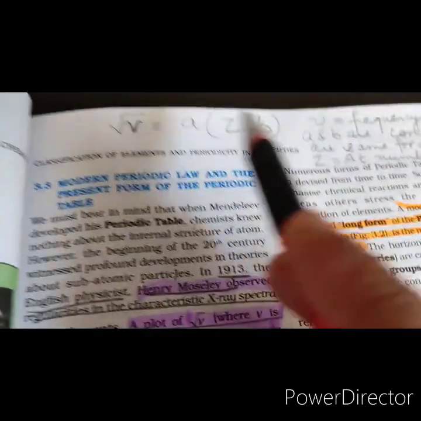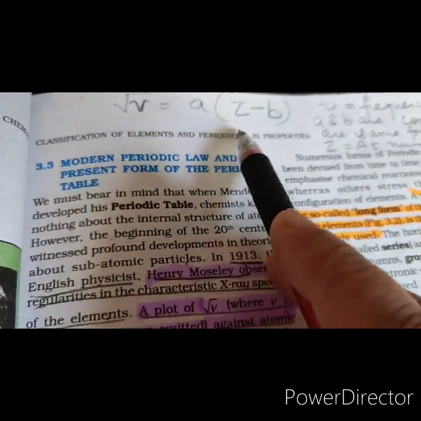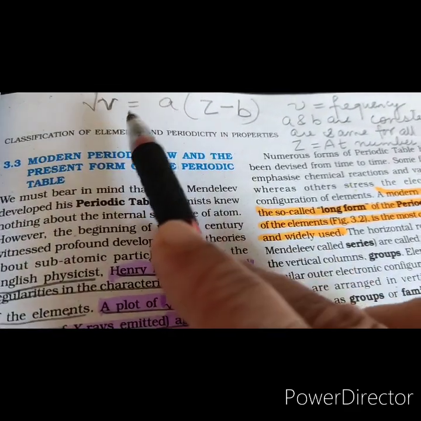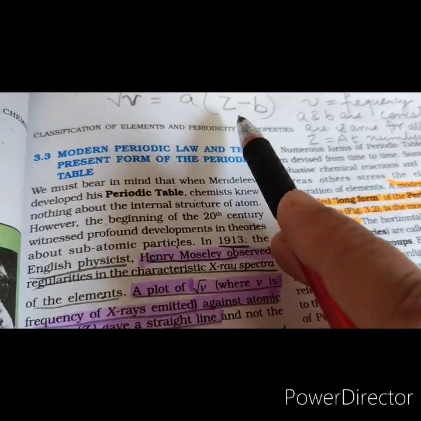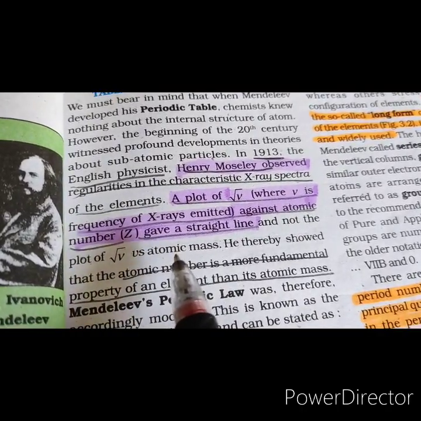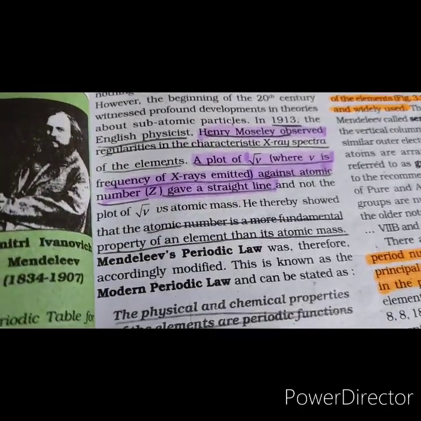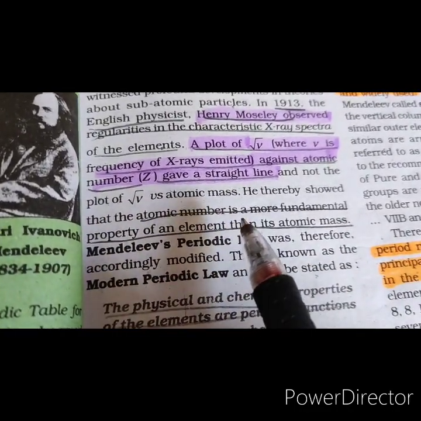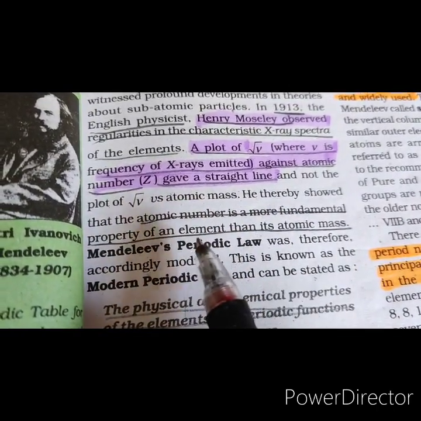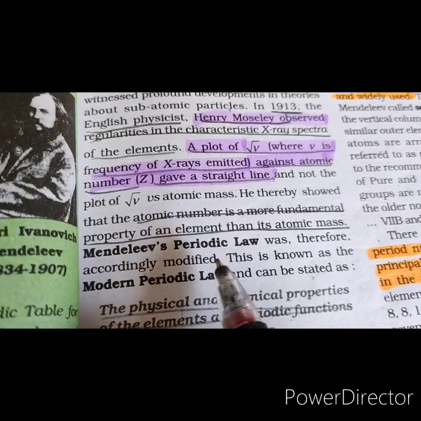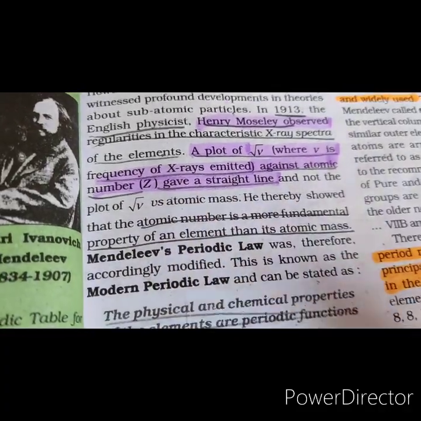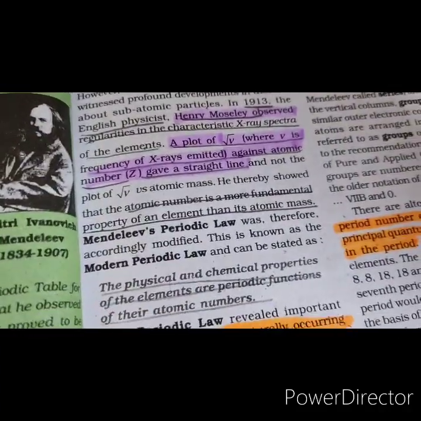He gave a general equation, root nu is equal to A(Z minus B), where A and B are constants. They are the same for all elements. Nu is frequency, Z is atomic number. A plot of root nu versus atomic number gave a straight line. This led Moseley to conclude that atomic number and not the atomic weight is the fundamental property of the atoms. He therefore suggested that atomic number instead of atomic weight should be the basis of classification of elements.